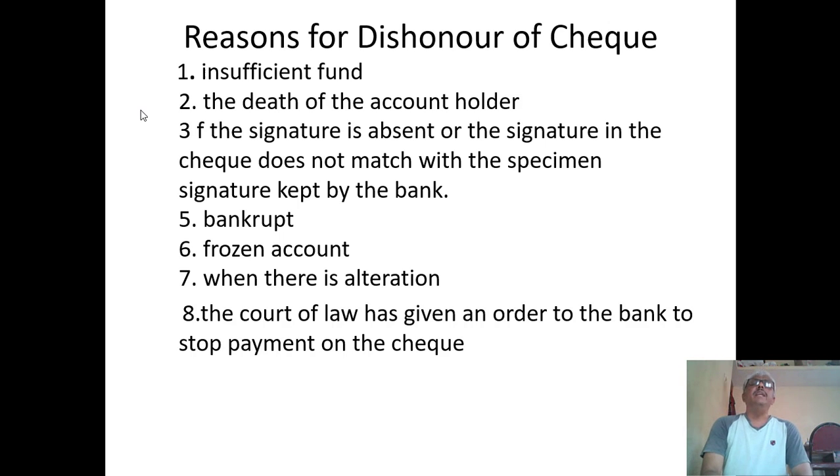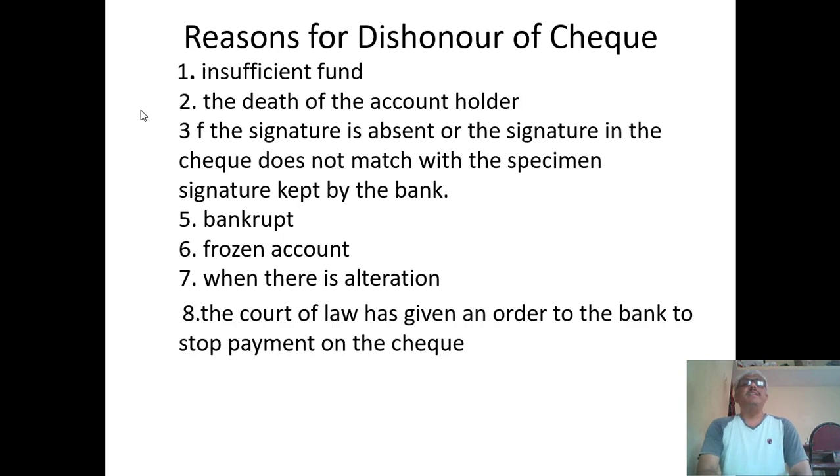That is called the insufficient funds reason. The second reason is the death of the account holder. If the account holder dies after issuing a cheque, there is a possibility of stopping the payment as a result of the death.